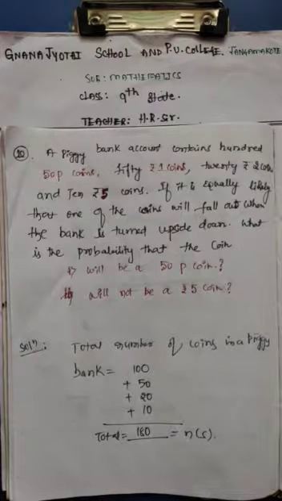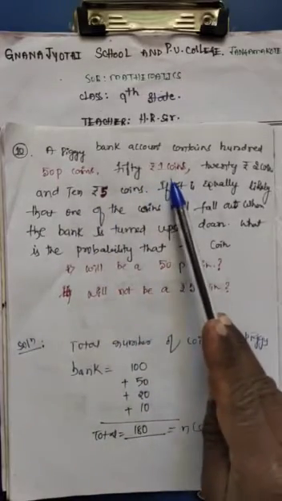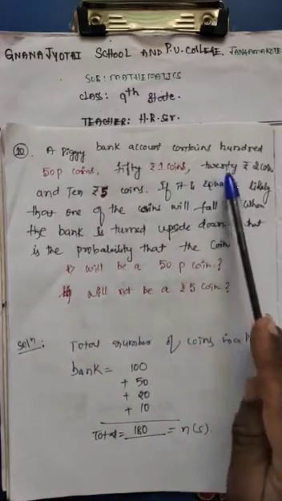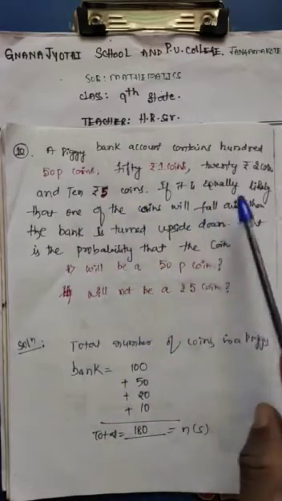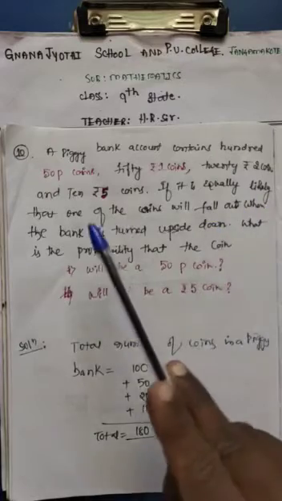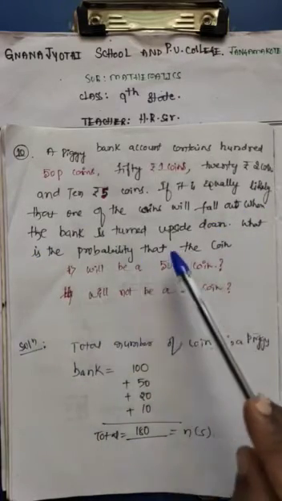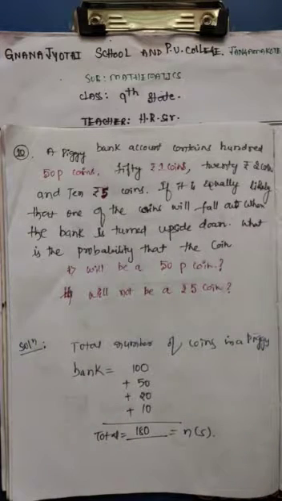Here we have a question. A piggy bank contains 100 fifty paisa coins, 50 one rupee coins, 20 two rupee coins and 10 five rupee coins. If it is equally likely that one of the coins will fall out when the bank is turned upside down, what is the probability that the coin will be a particular type?